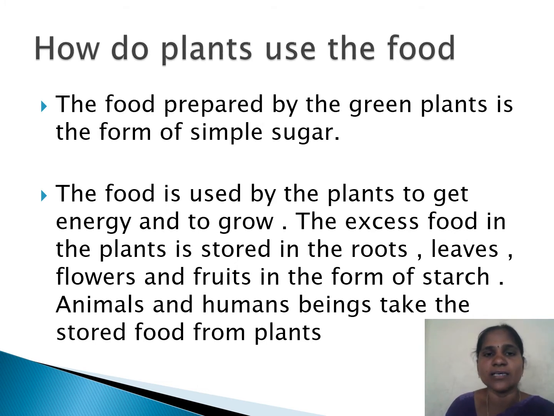We also eat fruits and stems. What we eat is completely stored food. The plants store it in different parts, and only those parts we eat. In this way, the excess food is stored in different parts of plants.